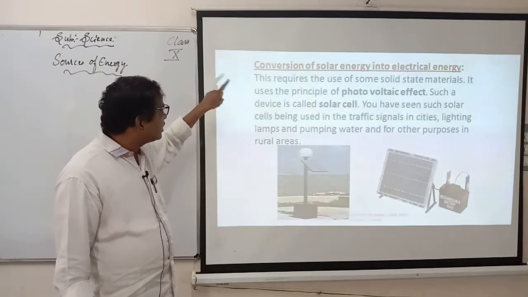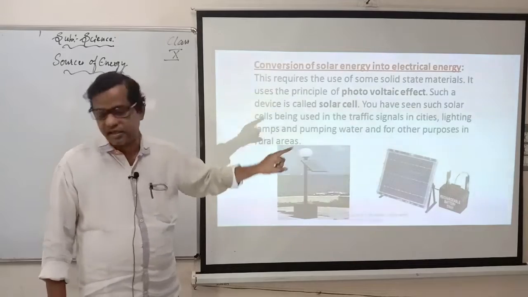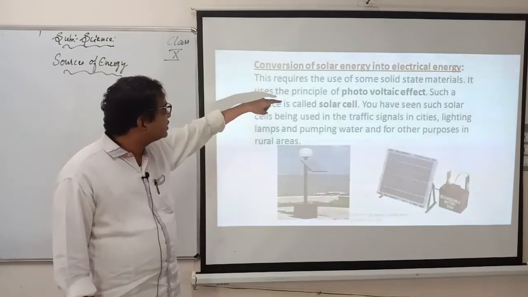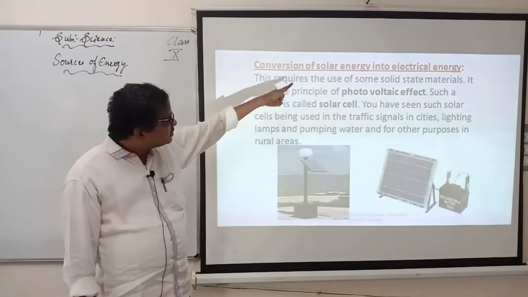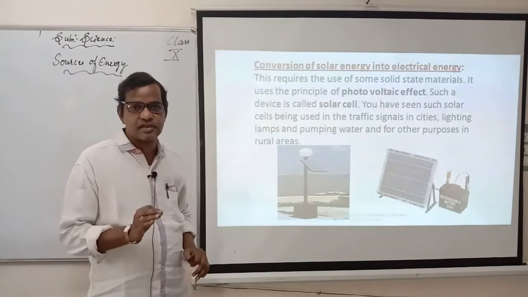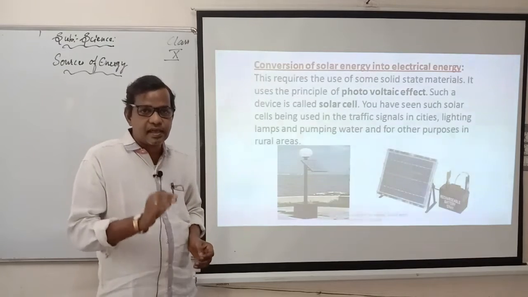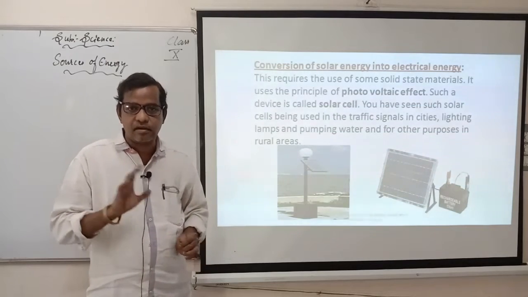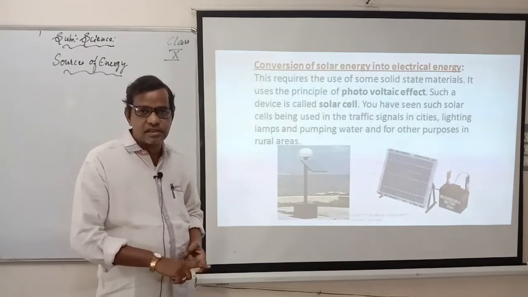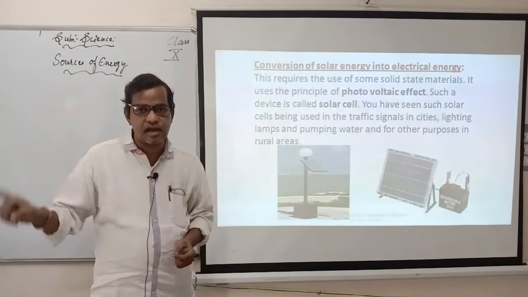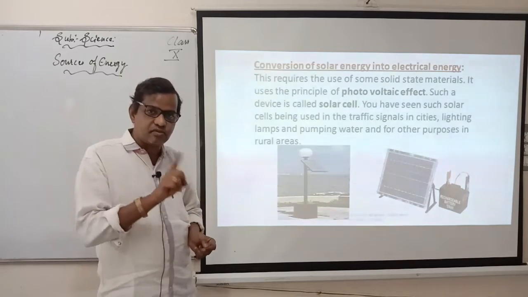Okay, same thing, conversion of solar energy into electrical energy. That's why I told you about the law of conservation of energy. What the law of conservation of energy says is that energy can neither be created nor destroyed. We cannot create energy or destroy energy, but it can be changed from one form to another form.